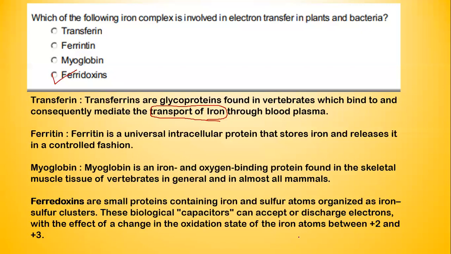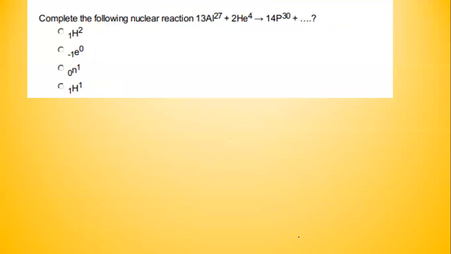Let's go to the third question. This is a very important type of problem. Again, a very common question for all entrances. This is for the completion of a nuclear reaction. So the idea or the basic trick is to find the sum of both atomic number and mass number in LHS and RHS and make them equal.